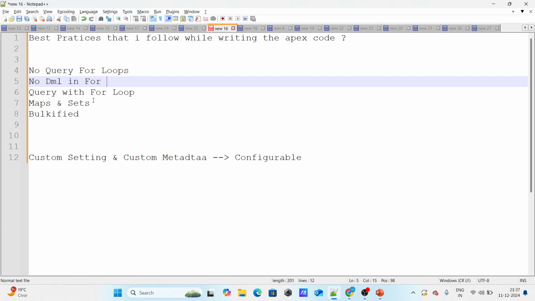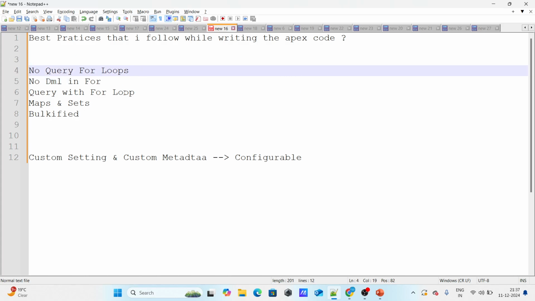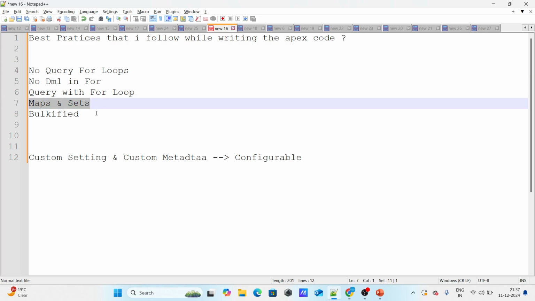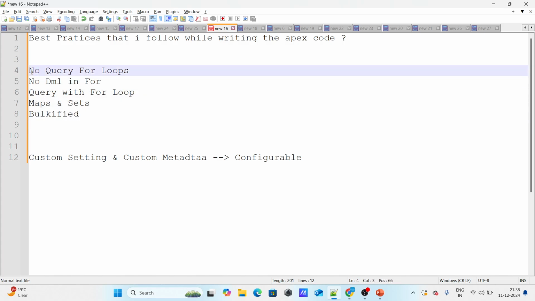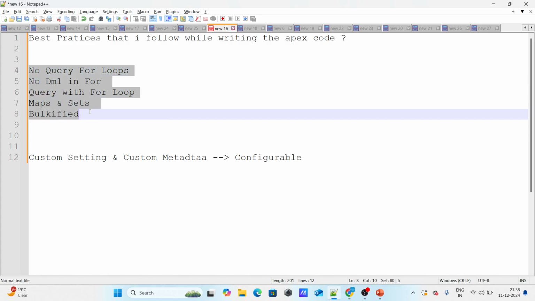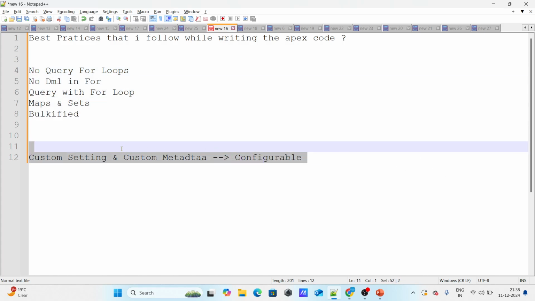Usually my answer is something like this: no queries within for loops, no DML in for loops, query with maps and sets, bulkified code. This is very classic, right? Every person, if you ask them what are the best practices, will answer this kind of thing. But I add something extra to it, saying that this is my own best practice. That's what I say.